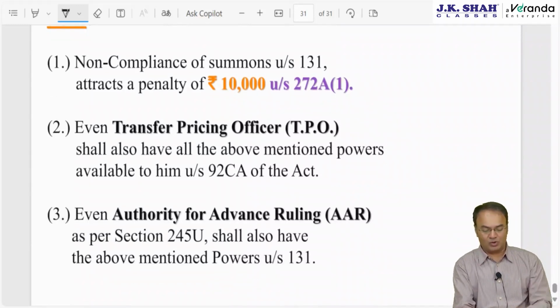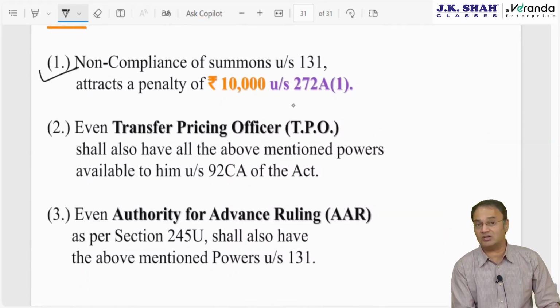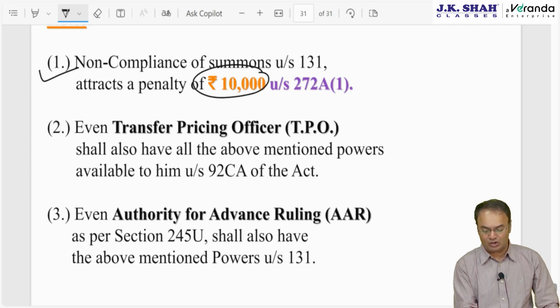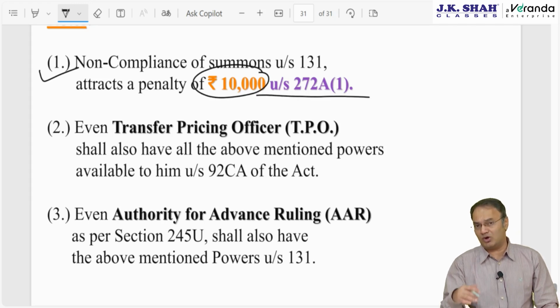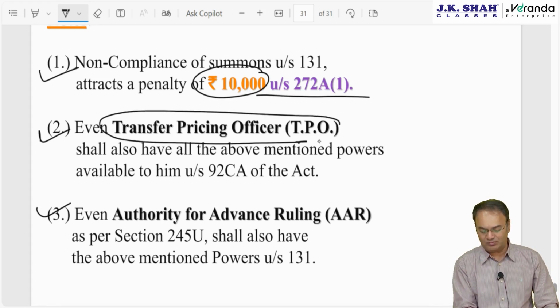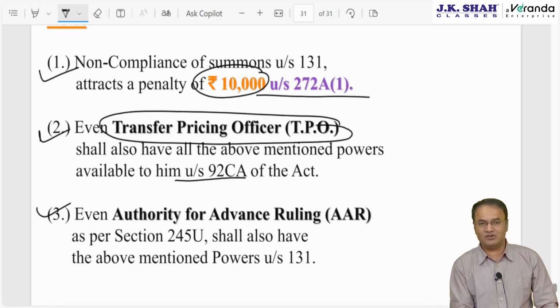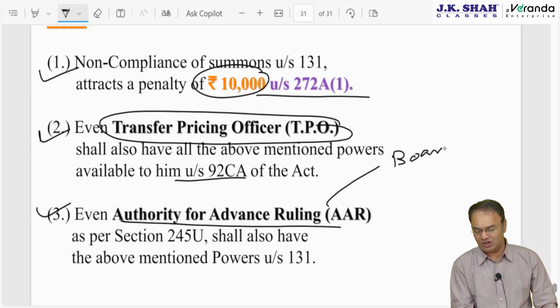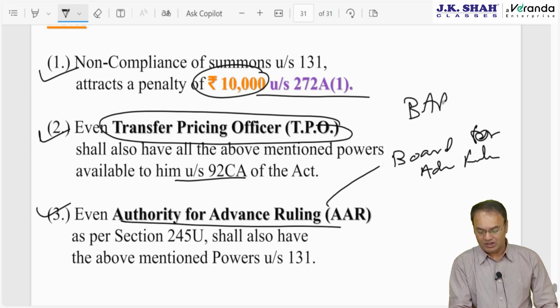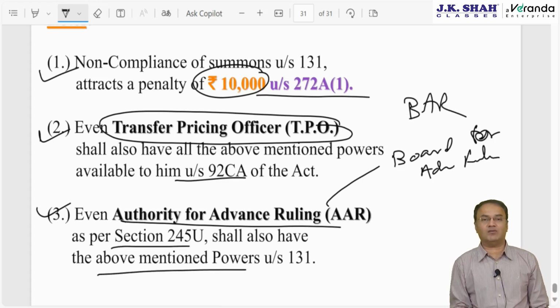Points to be noted, last 3 points. Non-compliance of summons under this section will attract a penalty of 10,000 rupees under 272A(1). This will be reproduced in the penalty chapter also. Second and third point: even the Transfer Pricing Officer, TPO, shall also have all the powers which are available here. Even the Authority for Advance Ruling, which is now called the Board for Advance Ruling, BAR. We have a separate chapter on this for which I have recorded a video. If you have not checked it out, please go and check it out. They can also exercise the same power available here.